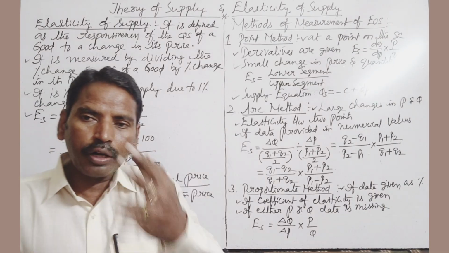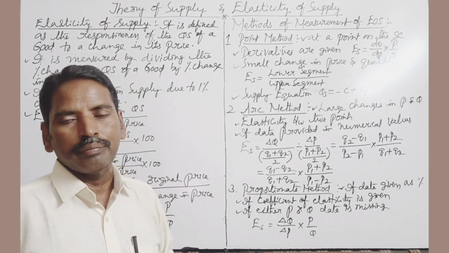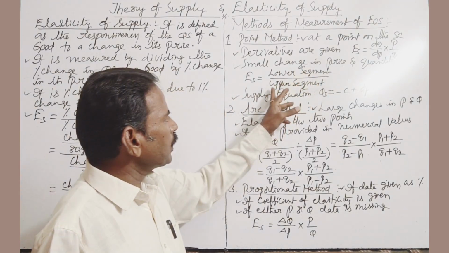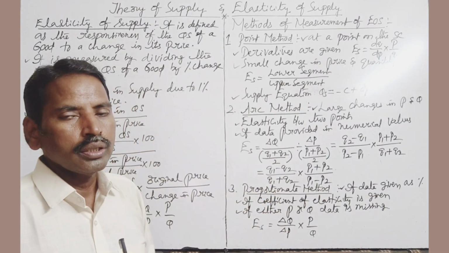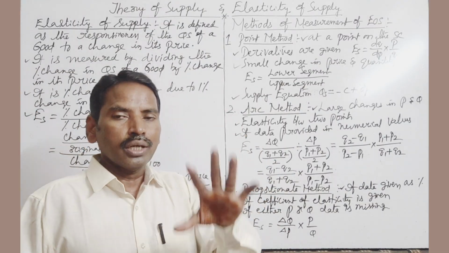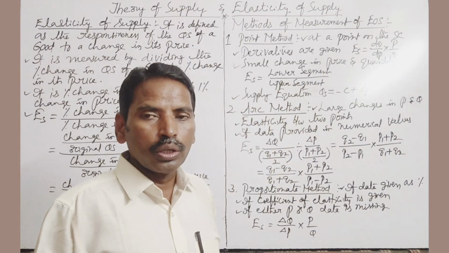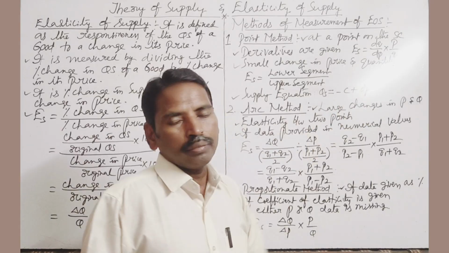So what is the formula to calculate price elasticity of supply through point method? ES is equal to lower segment by upper segment. To calculate price elasticity of supply, the supply equation is QS is equal to minus C plus DP.